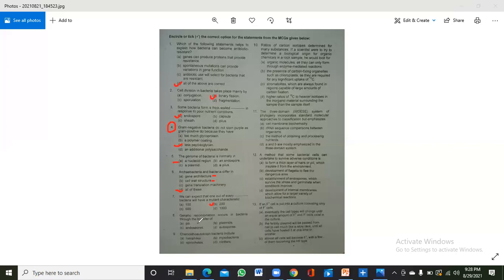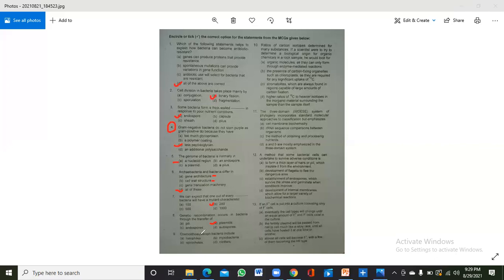Now, the eighth one is that genetic recombination occurs in bacteria through the transfer of... Here come the genetics, so it is related to the nuclear material, and here genetic recombination can only occur through the transfer of plasmid. And we all know what plasmids are. These are extra chromosomal nuclear content of the bacteria. So when these are transferred between the bacteria, there is a genetic recombination.